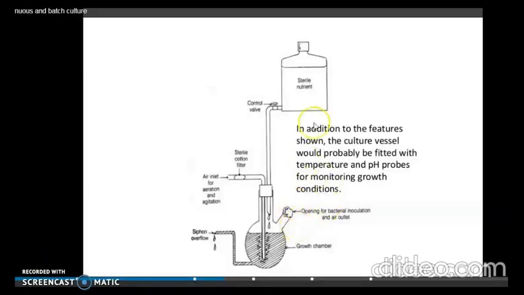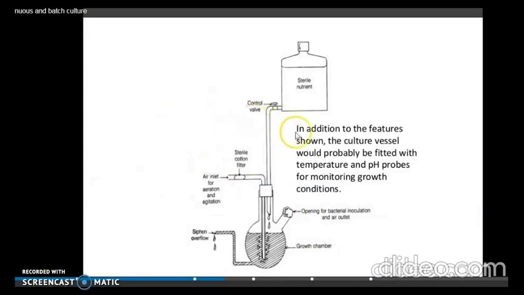This image shows the representation of a continuous culture. Here you can see the nutrient medium and here you can see the air inlet for aeration and agitation that can be provided to the fermentation system. And this is the growth chamber. And here there is an opening for bacterial inoculation and for the air to go out.